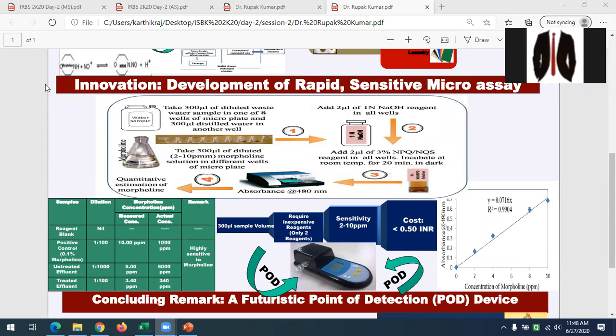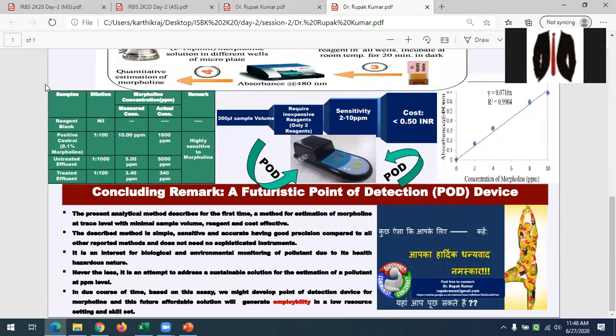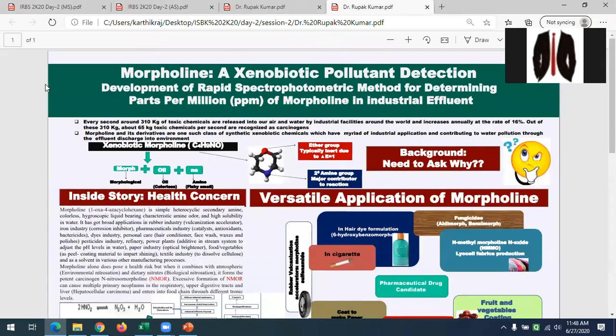Any questions? Thank you for your presentation. Sir, may I know, as you mentioned, this is a kind of chemical drug, right? Even though you are saying that it is harmful for human beings, why are they still using this kind of chemical in those kinds of products?